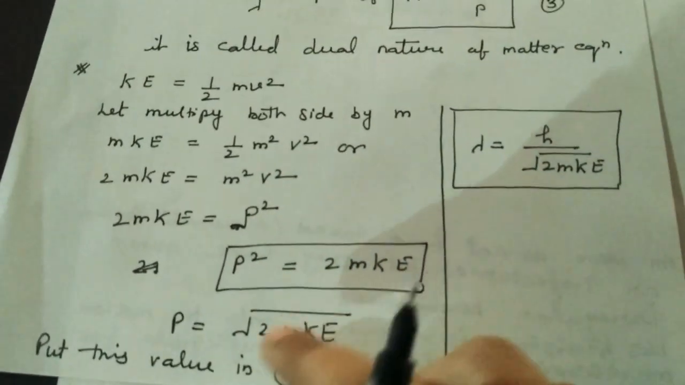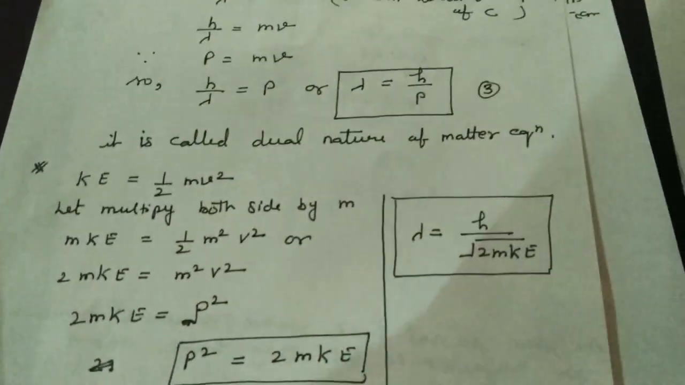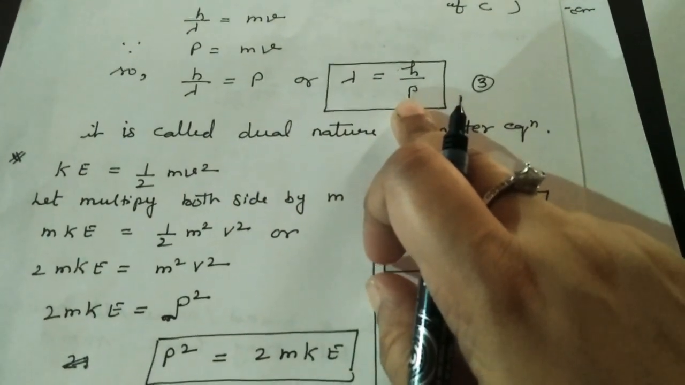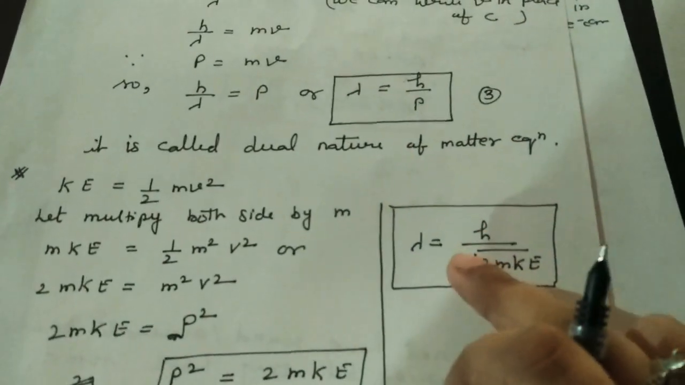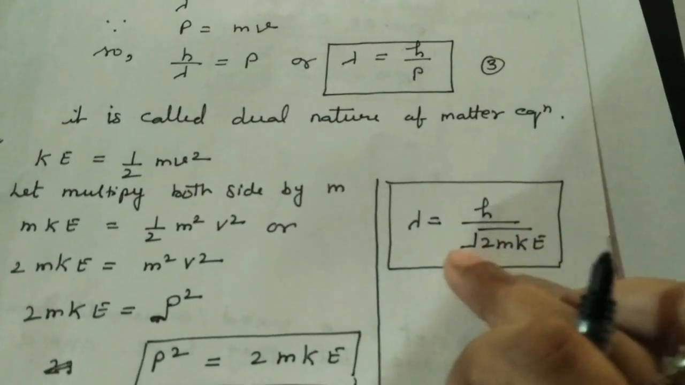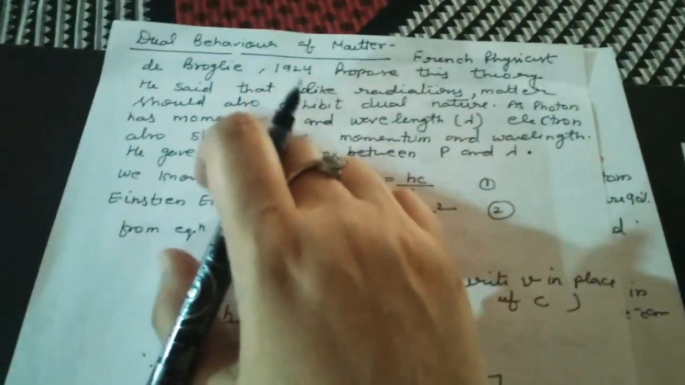Now we get the value of p, so we put this value in equation 3, the equation which shows the dual behavior of matter. So what we get is lambda equal to h, the Planck constant, divided by root 2m ke. So this is the equation which is derived by de Broglie.